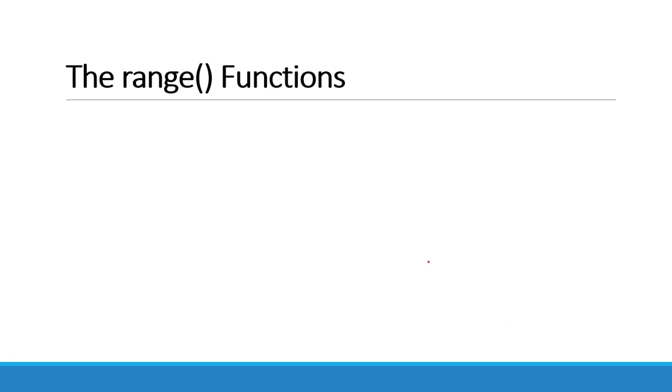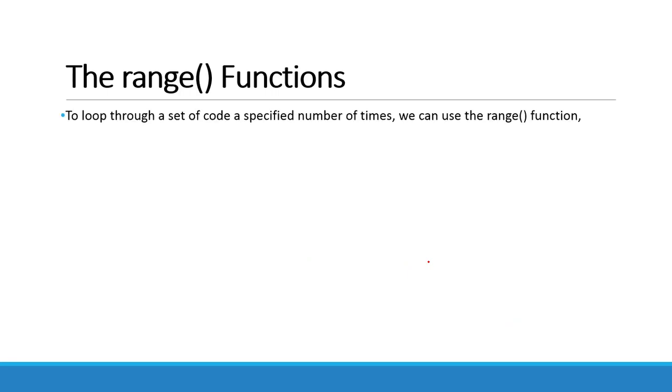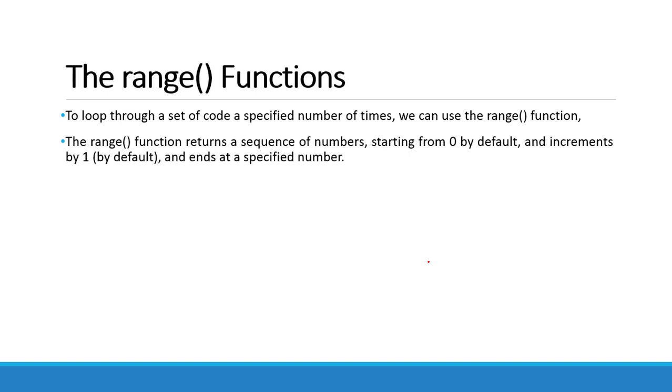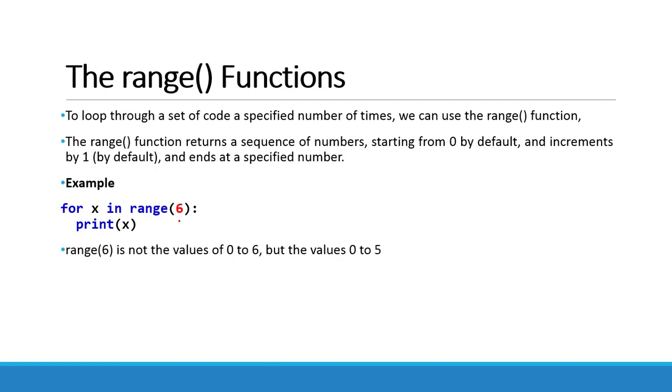Next we will see the range function, which is often used with the for loop. To loop through a set of code a specified number of times, we can use the range function. The range function returns a sequence of numbers starting from 0 by default, incrementing by 1 by default, and ending at a specified number. For example, for x in range(6): print x. So here range(6) defines 0 to 5. 6 is not included; it starts from 0 and ends at 5, and the value is incremented by 1 by default.